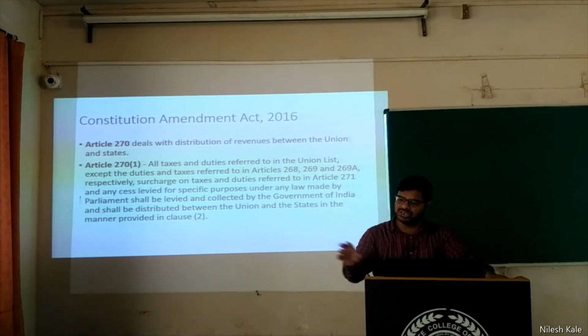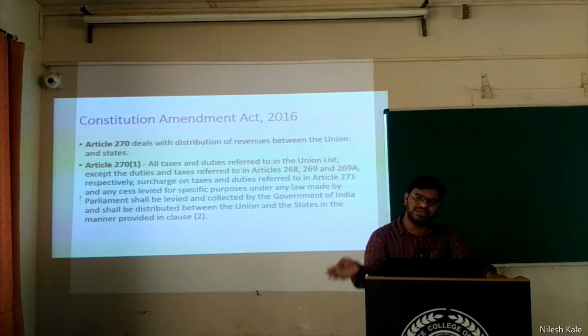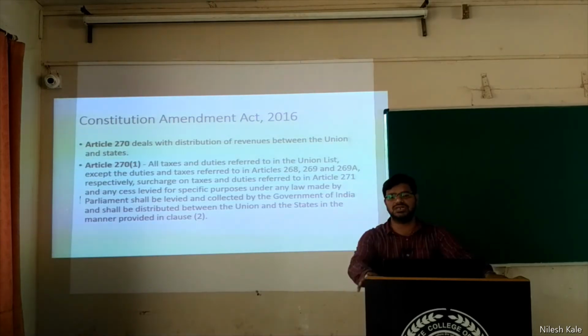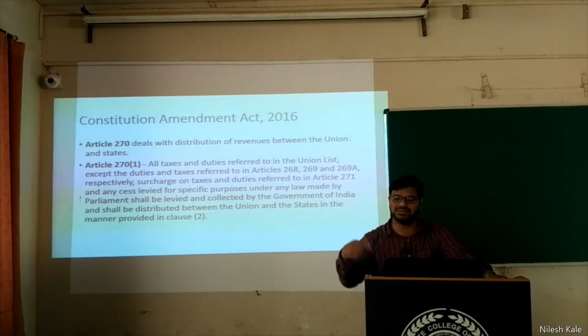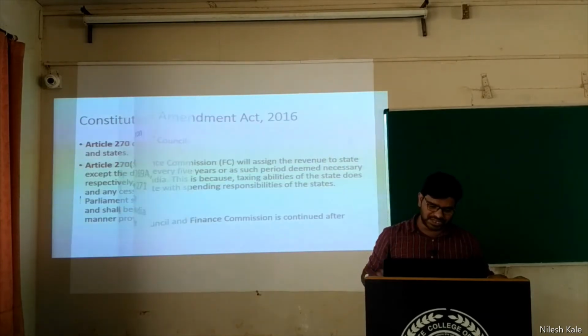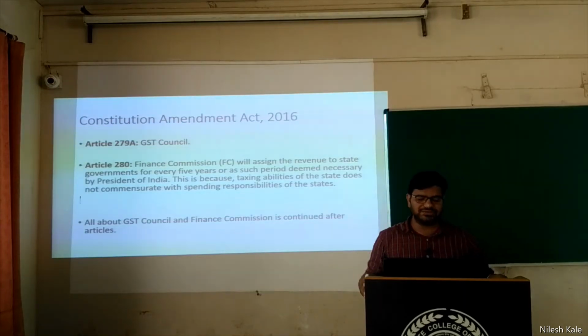Education cess. Education cess means that money is only collected for educational purposes and nothing other. You cannot utilize this money to make the roads. You cannot utilize this money to make the gutters, sewages. No. Hope this is understood. This is Article 270(1).